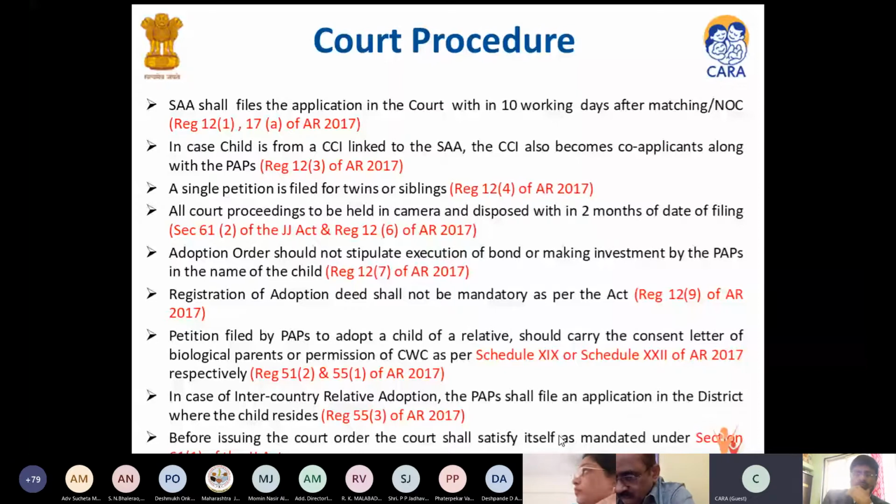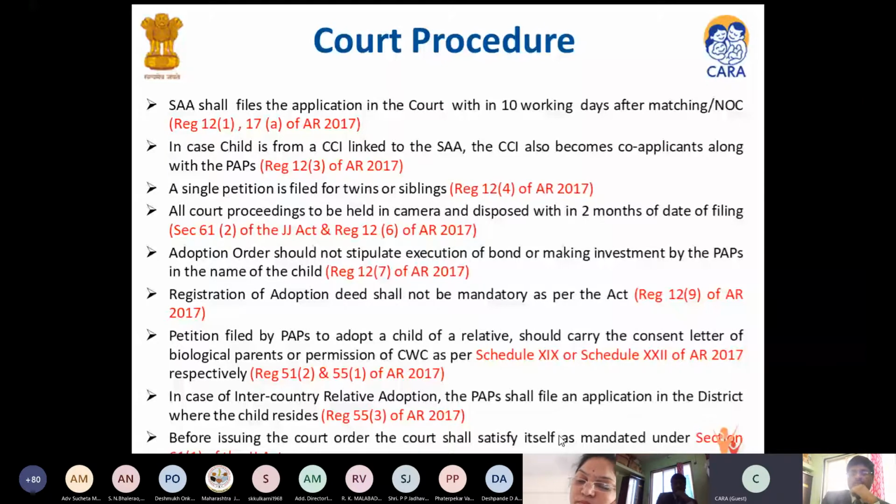A petition filed by PAPs to adopt a child of a relative should carry the consent letter of the biological parents or permission of the CWC, whichever is applicable. In case of inter-country relative adoption, the PAP shall file an application in the district where the child resides. Before issuing the court order, the court shall satisfy itself as mandated in Section 61(1) of the Act.